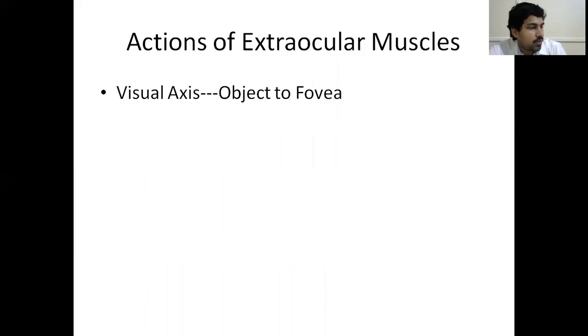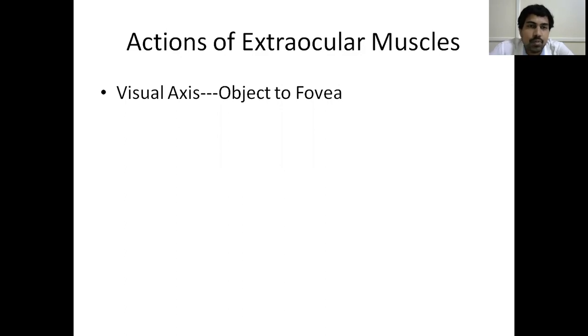So that was about the various extraocular muscles, origin and insertions, which is an important question for you. And the second thing is, what are the various actions of these extraocular muscles? Actions of extraocular muscles is again a 4 marks or a 2 marks question for you. You have to learn it in the form of a table. Okay. Before going into the actions of extraocular muscles, you have to learn a few basic topics.